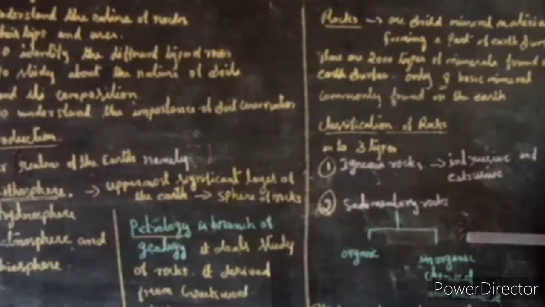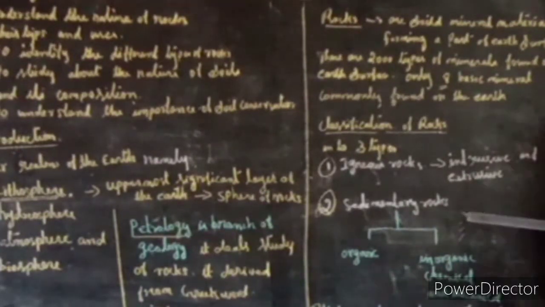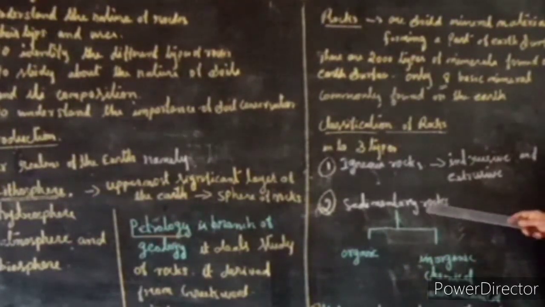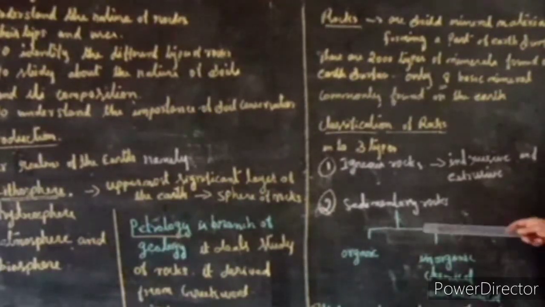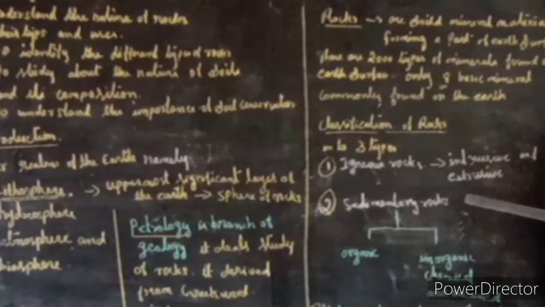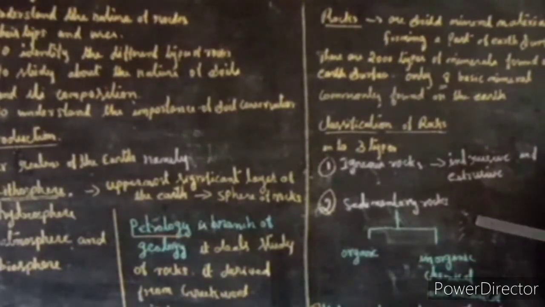It is otherwise known as stratified rock also. Why are sedimentary rocks known as stratified rocks? Because they consist of many strata, that is, many layers. So sedimentary rocks are known as stratified rocks.